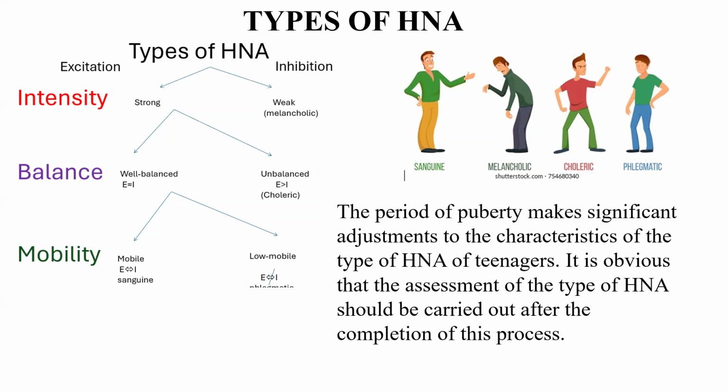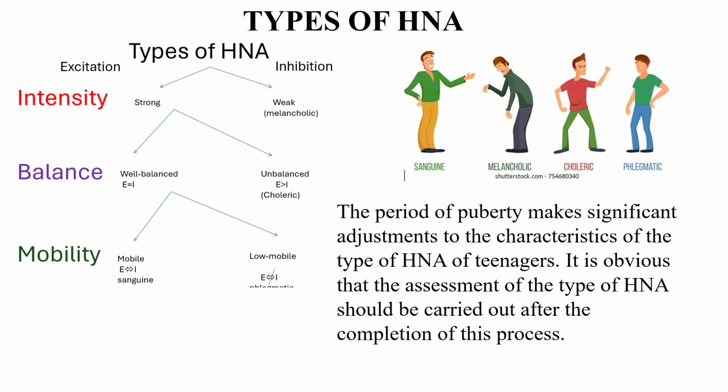Mobile means excitation easily changes to inhibition, and the opposite. Here we have sanguine people, and low mobile, when excitation does not change so easily to inhibition. Here we are talking about phlegmatic people.